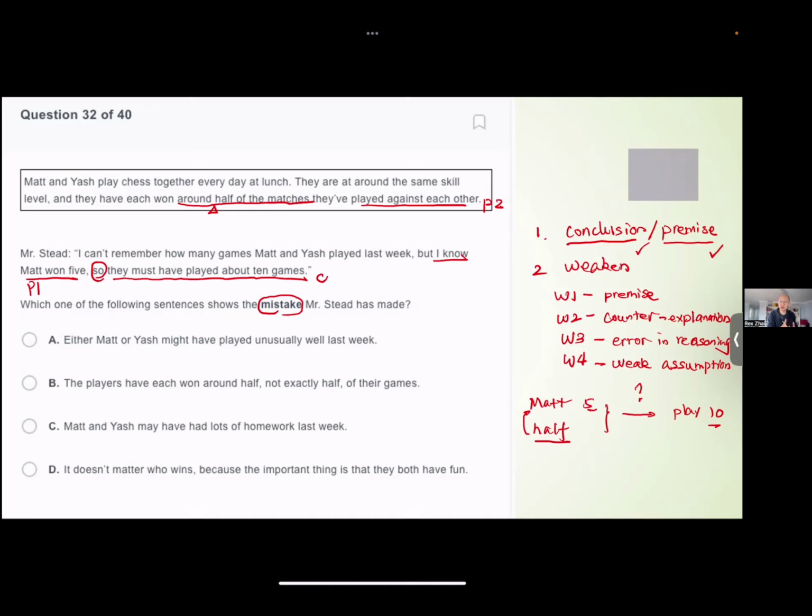It's not always true to say, okay, if you win one, then you must lose another one. Is that true? It's not, right? So for this question, the way we weaken this argument is we find the weakness in the assumption. Basically we use this way to challenge the argument. The arguer wrongly assumed that no matter how many games you play, this half rule always applies. But we know that is not necessarily true, right?